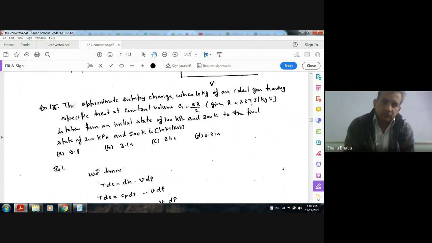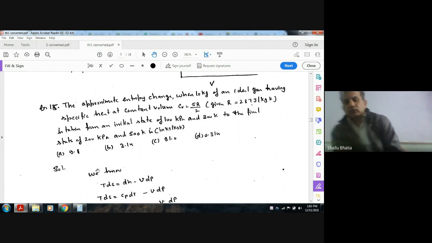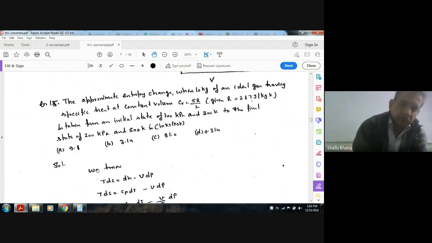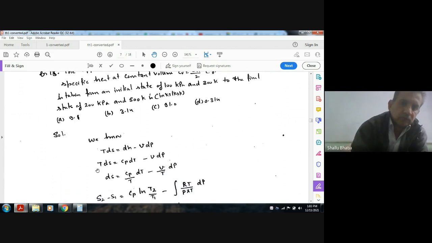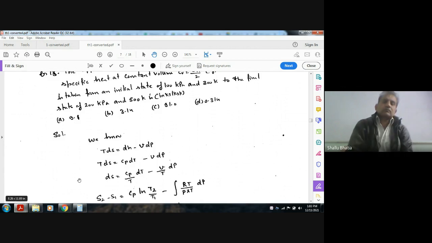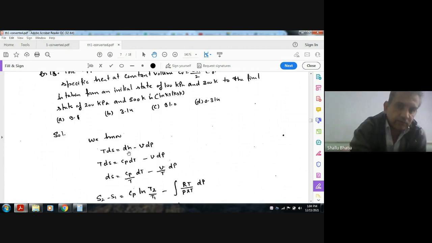So we have to find the approximate entropy change, and the general formula for entropy change can be derived using TdS is equal to dH minus VdP, the combined first and second law of thermodynamics.